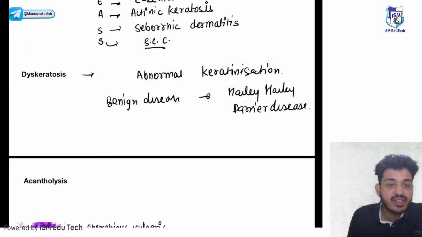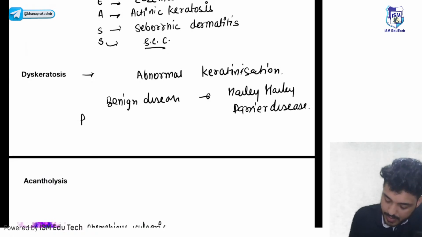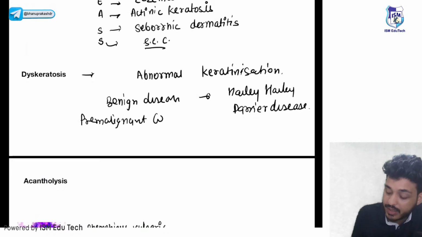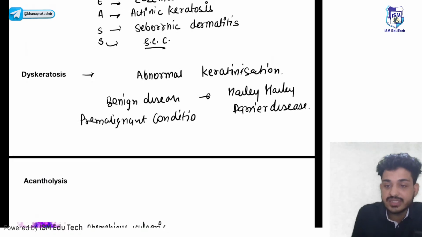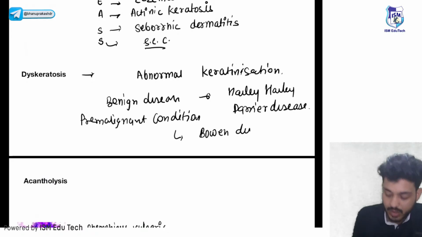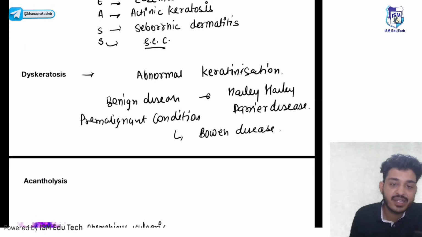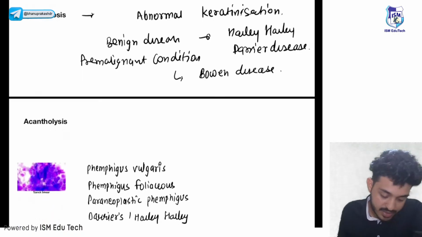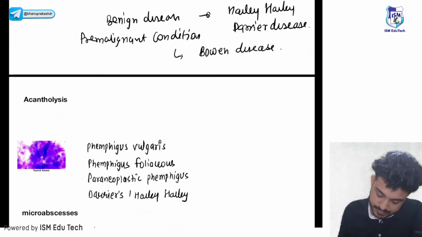In pre-malignant conditions like Bowen's disease. You can also see it in malignant conditions like squamous cell carcinoma.